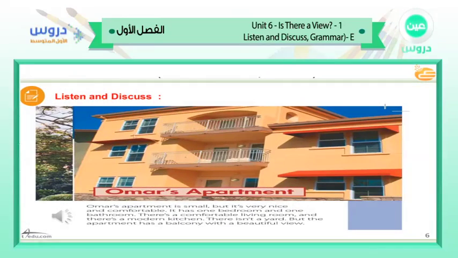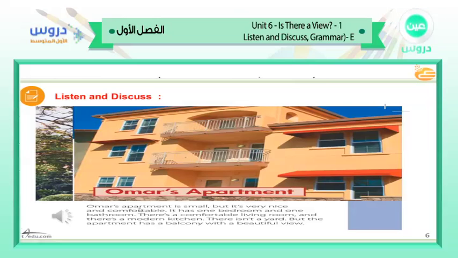Well, gentlemen, we also have another listening activity. It is about Omar's apartment. We listened to James' house. Now we have Omar's apartment. There is a difference between houses and apartments. Compare the houses and apartments and see which is suitable for you. Listen to this apartment. Omar's apartment.